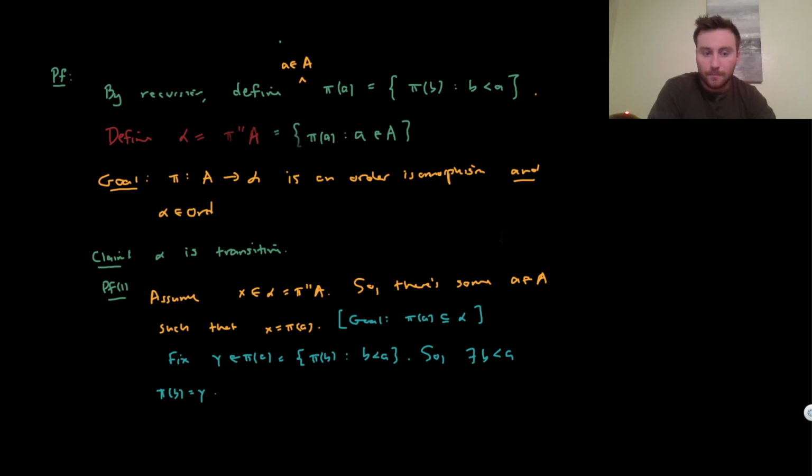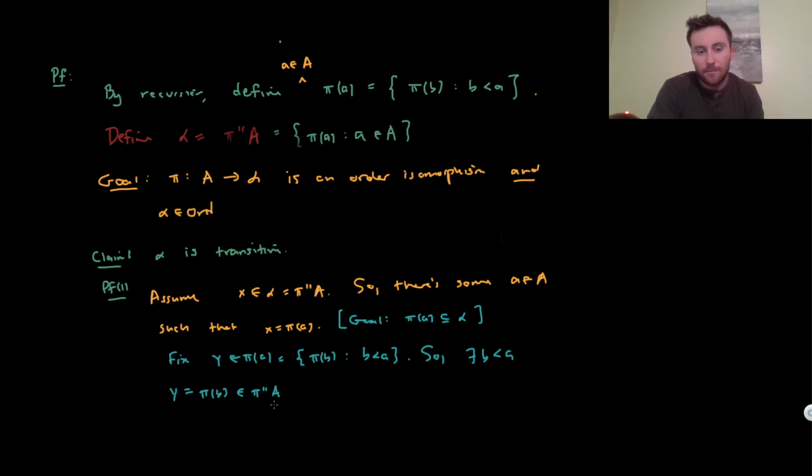So y is equal to pi of b. But by definition of alpha, this thing is an element of the direct image of A under pi.